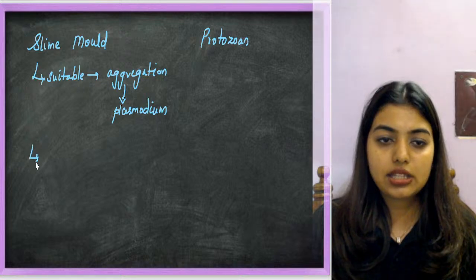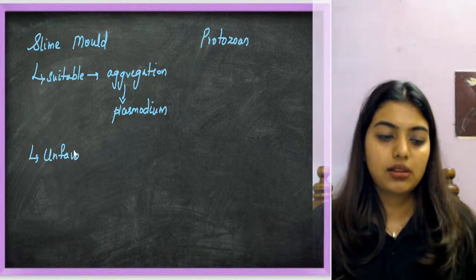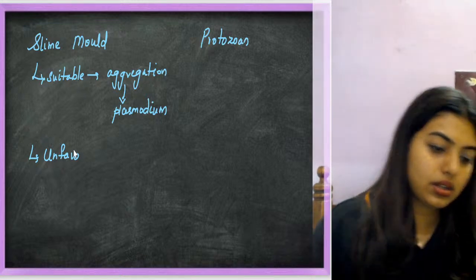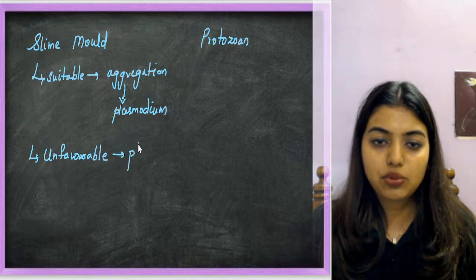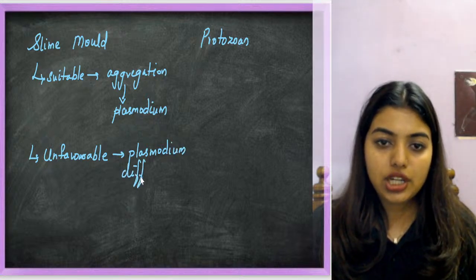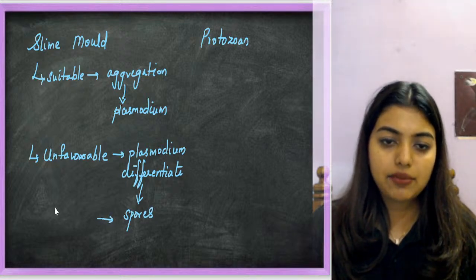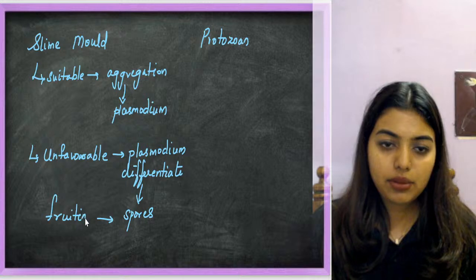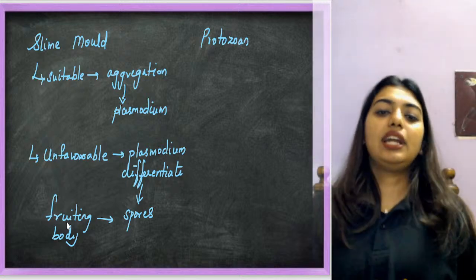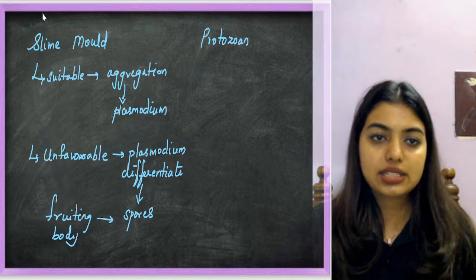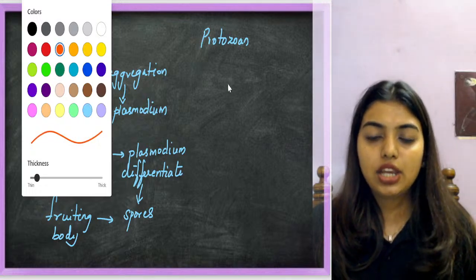And when the condition gets unfavorable, the plasmodium differentiates and forms spores. From where did the spores come? They came from the fruiting body, and then they will get scattered. They are heterotrophic. They behave just like your fungi.